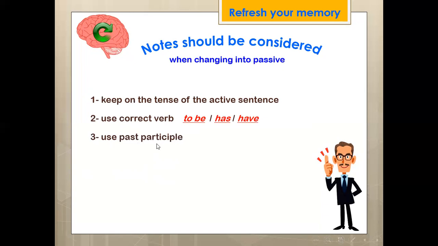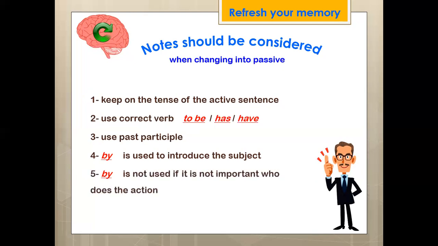So in all forms of passive, we use verb 3. By is used to introduce the subject if it's very important. By is not used if it's not important or doesn't do an action.